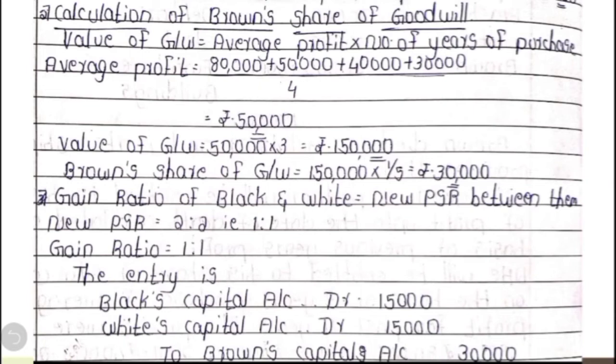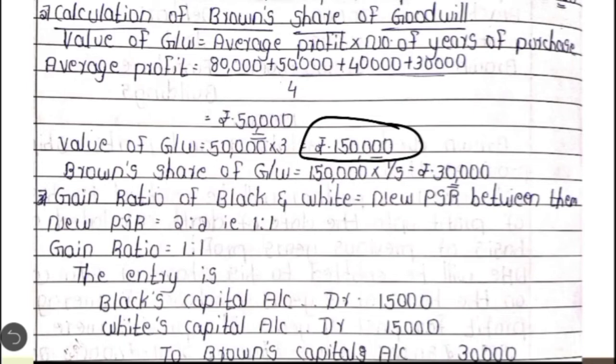Calculation of Brown's share of goodwill. Value of goodwill is equal to average profit into number of years of purchase. Average profit is equal to profit of those 4 years divided by 4. We get the average profit of 50,000. Then the value of goodwill of the total firm is equal to average profit into 3 years purchase, which comes to 1,50,000. Thereafter we have to calculate Brown's share of goodwill. So 1,50,000 into 1 by 5, which comes to 30,000.